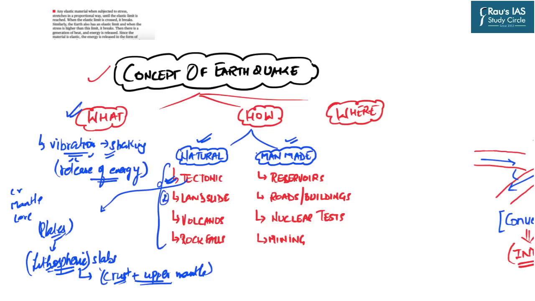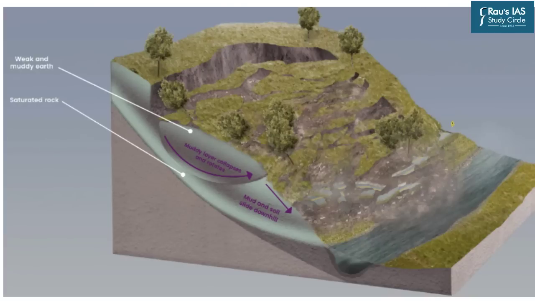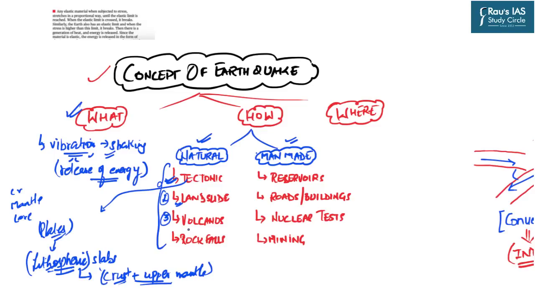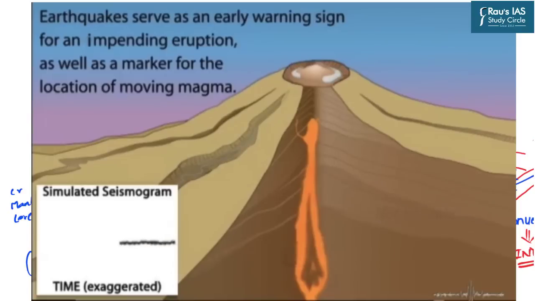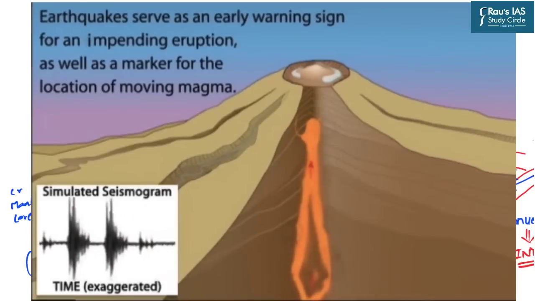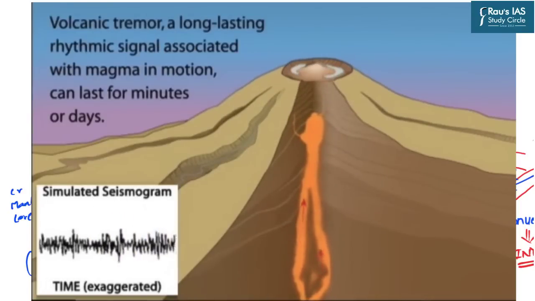The second natural factor is landslides or avalanches. These are such large scale mass movements that they displace a huge mass of rocks, land surface and soils, and in turn lead to shaking of the earth's surface. Third, volcanoes. Now we all know that the creation of magma and its upliftment leads to the creation of certain fractures, faults or vents in the earth's surface.